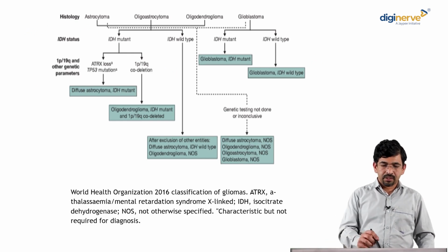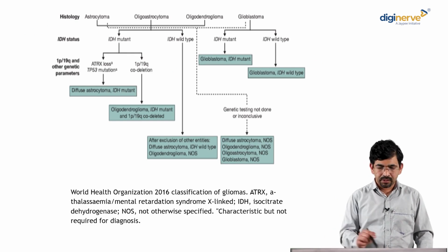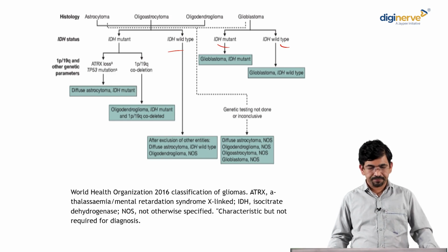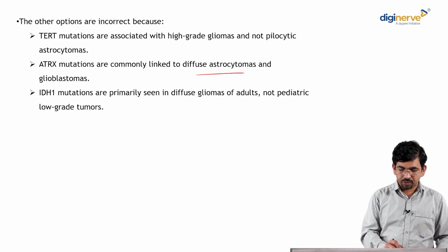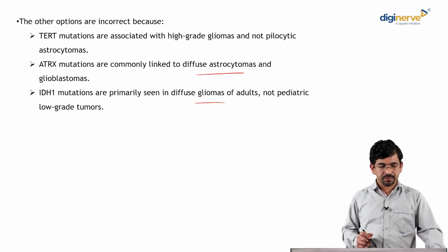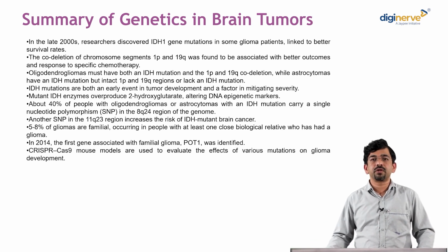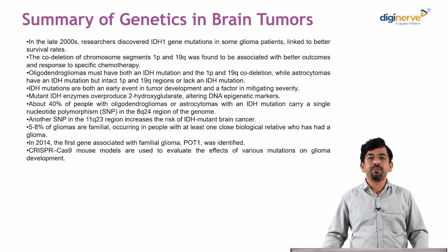Remember, this is a general tabulation of the different gliomas and different IDH mutations, ATRX and 1p19q deletions. The TERT mutation, as you see, occurs in high grade gliomas, ATRX mutation is linked to astrocytomas, and IDH mutations occur in adults. This is a small summary of genetics in brain tumors, because since 2016 molecular markers have been a key factor in deciding treatment of brain tumors.